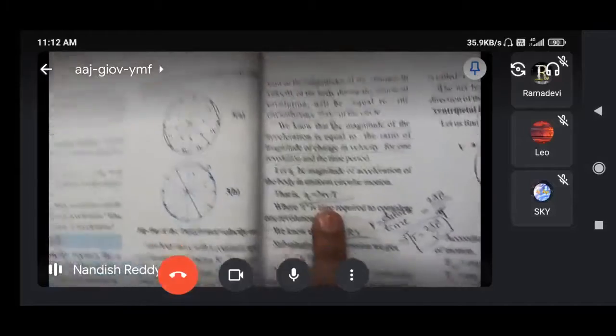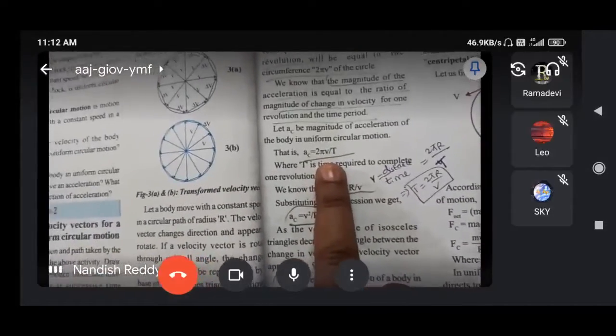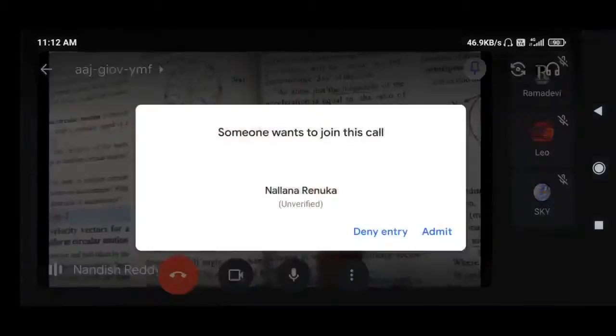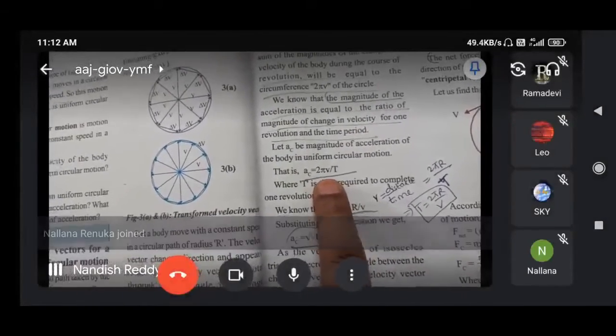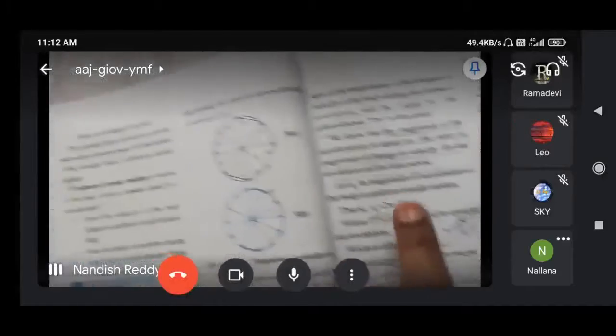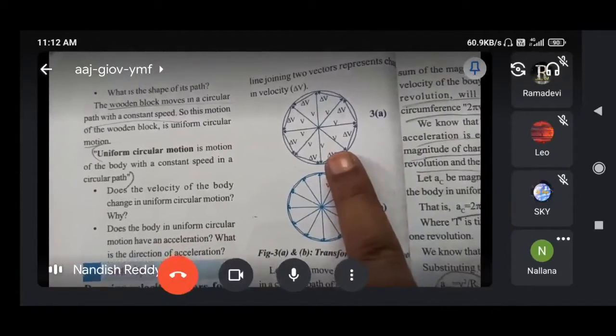Why have we taken 2 pi v by T? Why v, teacher? Radius is actually r, but here we are taking 2 pi v by T because of this diagram, which I already explained in the previous video.